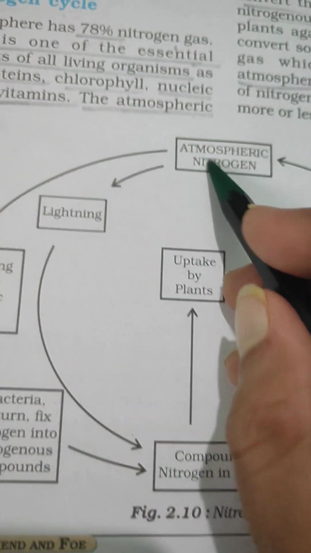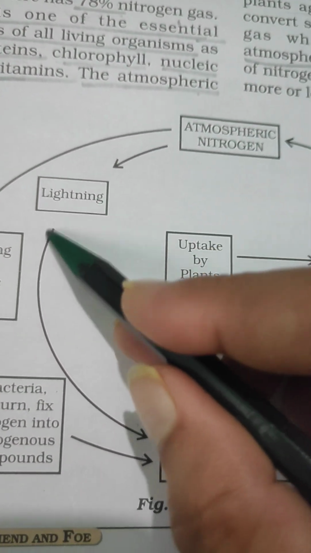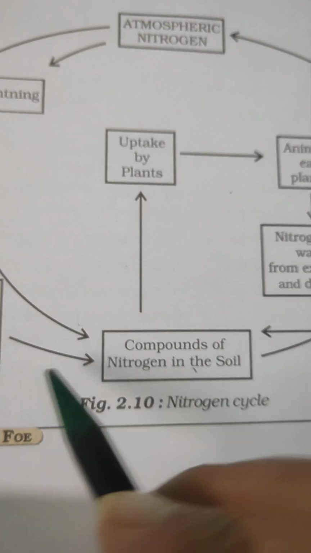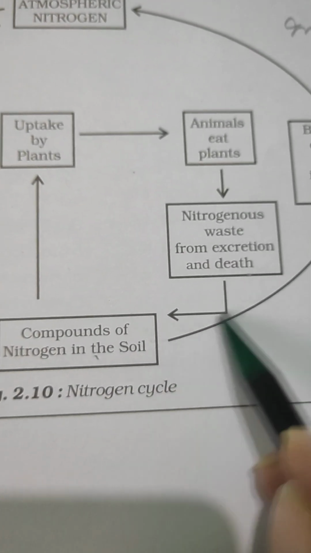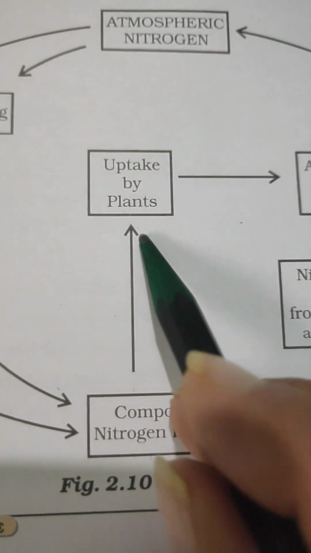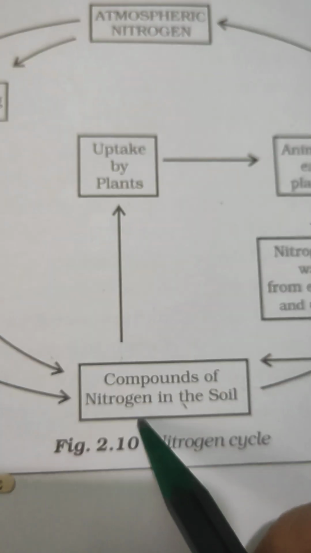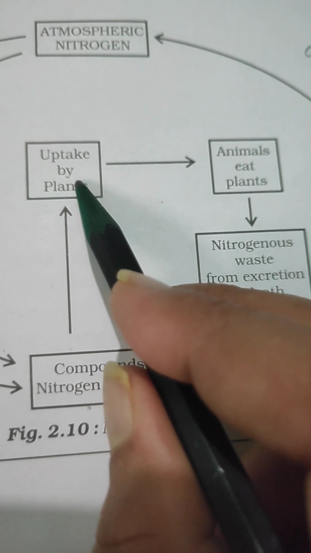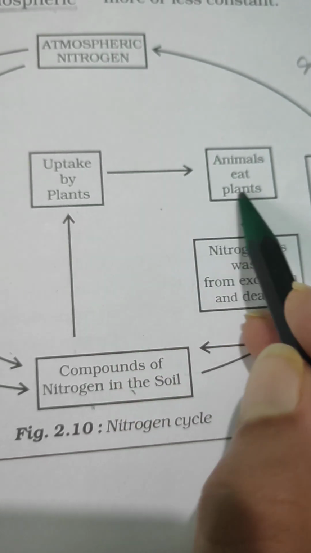The next part is lightning. If lightning occurs, suddenly a lot of nitrogen compounds come to the soil. Again, these will be taken care of by the microorganisms. Also they can be taken by the plants. The nitrogen naturally present in the soil can be taken by the plants, and plant products are taken by the animals.